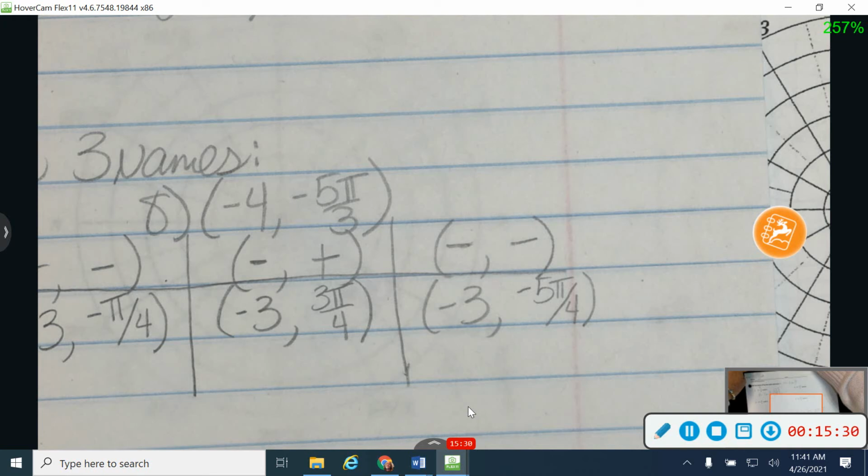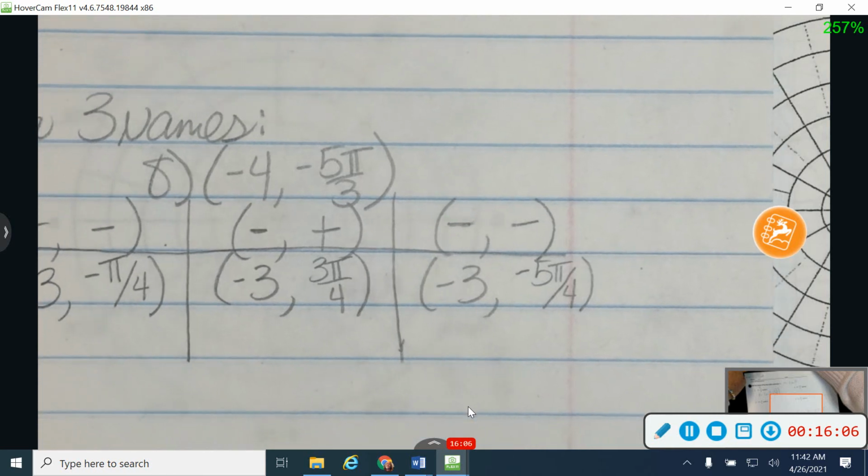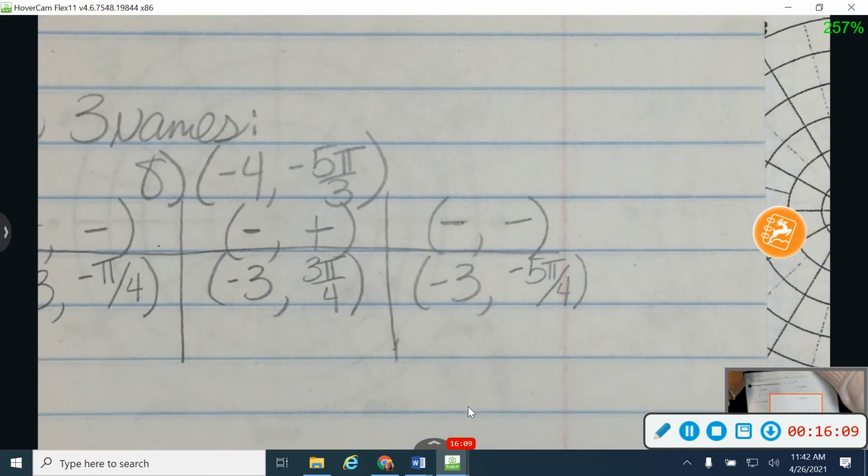Okay, here we go again. Give number 8 a try. Step number 1, put it in the right column. Step number 2, graph it. And then step number 3, see if you can find the other 3 names. So try number 8. First, put it in the right column. Then go over to your graph paper and graph it.